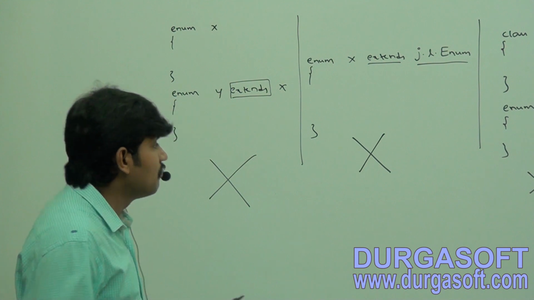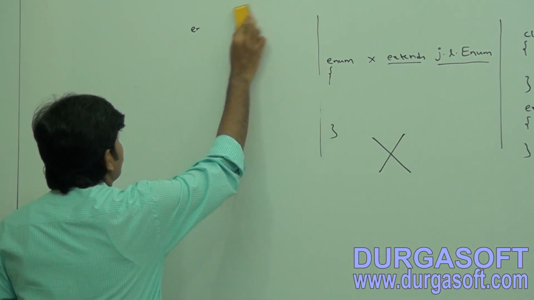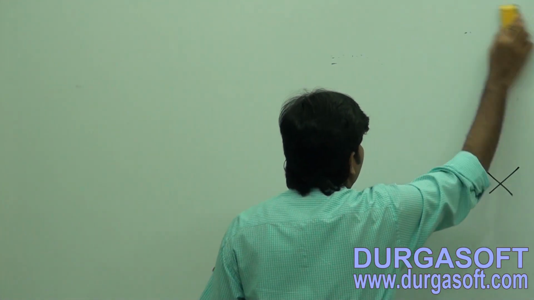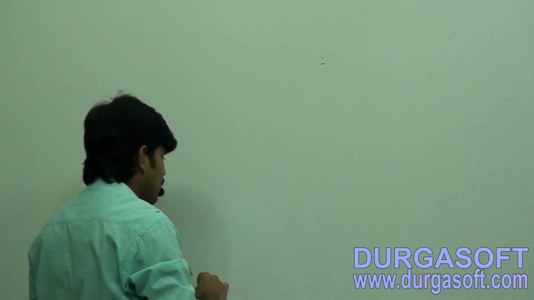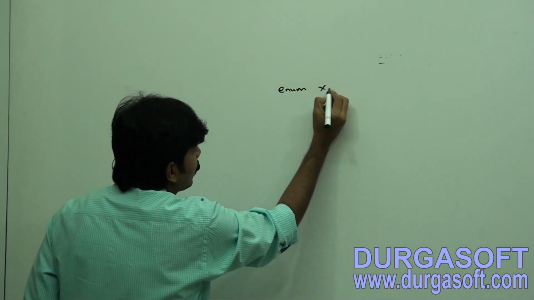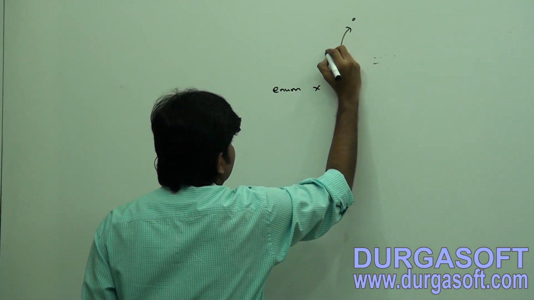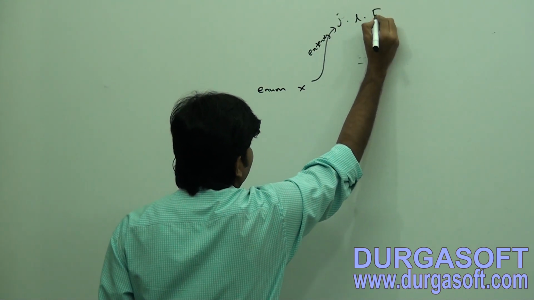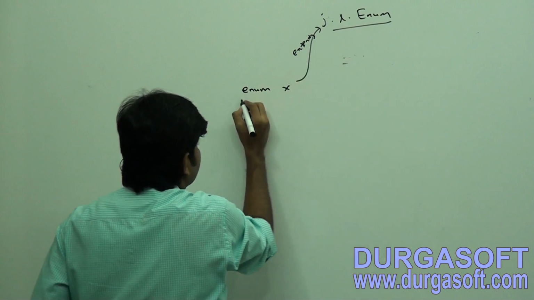Then what about implements? Here just observe, why is the extends keyword not allowed for the enum? Because every enum internally always extends java.lang.Enum.